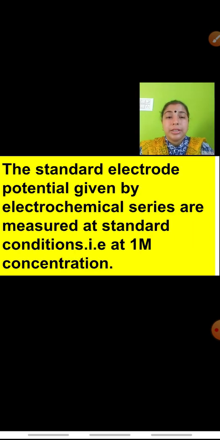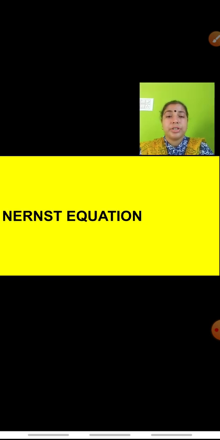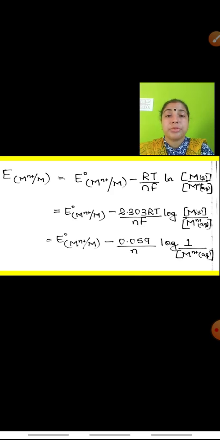You can note it down that the standard electrode potentials given by the electrochemical series are measured at standard condition, that is when the concentration of the electrolyte is 1 M. Now, if it is not equal to 1 M, then how can we calculate the EMF or concentration? We use the Nernst equation. Now, what is the Nernst equation?